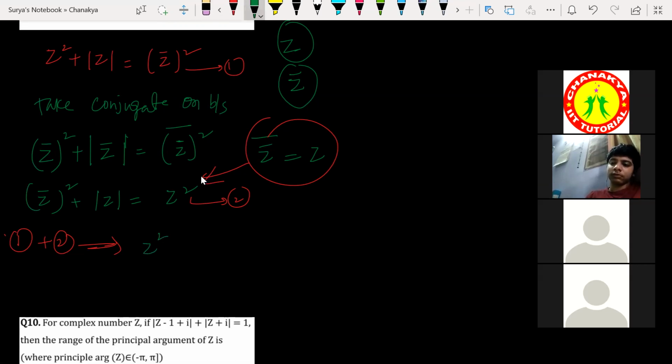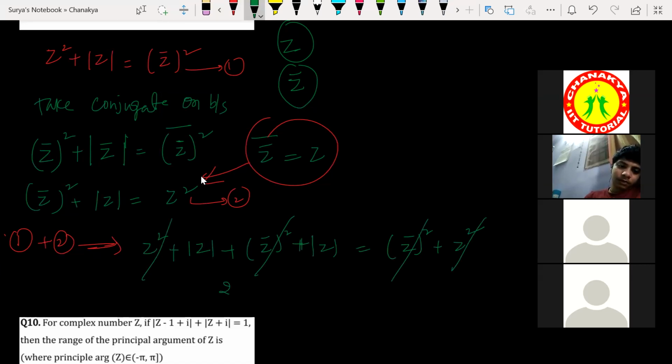First equation is Z square plus modulus of Z plus whole square plus Z is equal to this is what I got, right? So this will get cancelled here, this will get cancelled here.